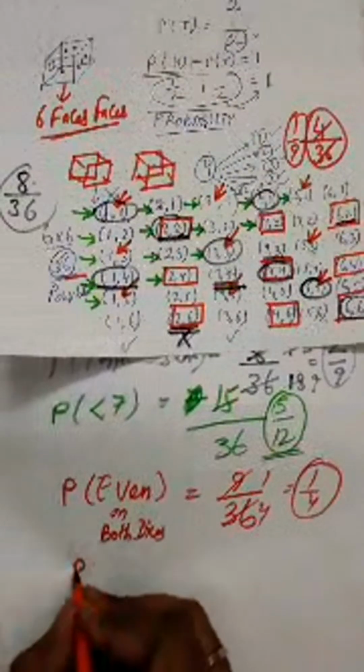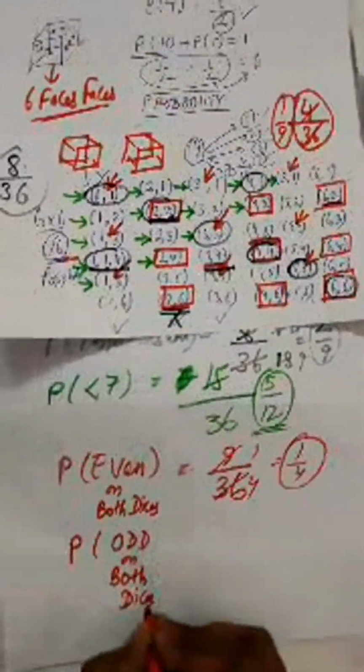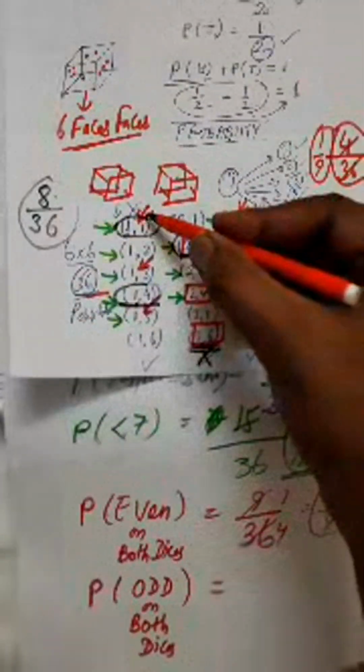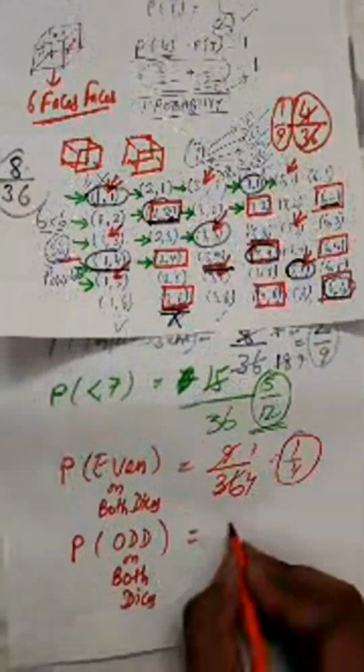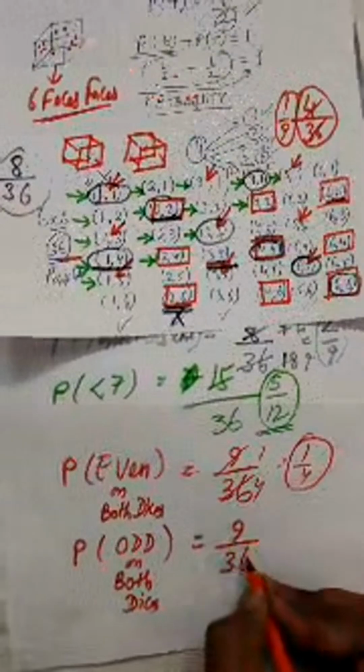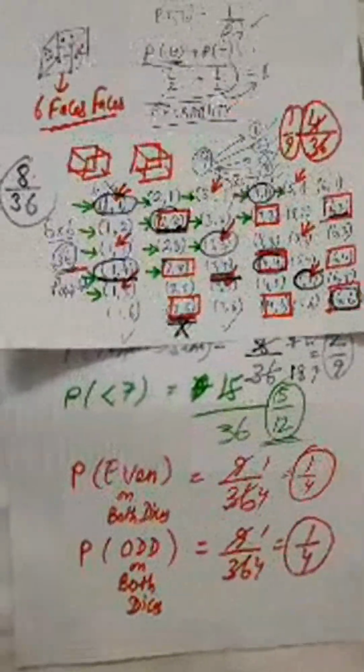So the probability of getting odd on both dice will be, counting the red arrows, 1 2 3 4 5 6 7 8 9, 9 by 36. Dividing by 9, this will give us 1 by 4. So the probability of getting odd on both the dice is 1 by 4. So here our answer will be 1 by 4.